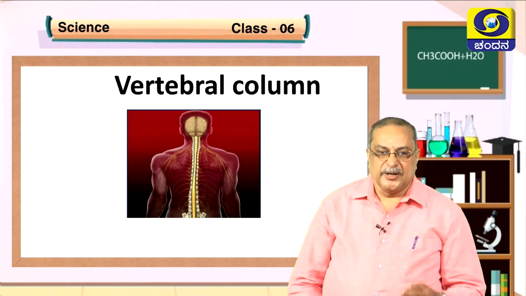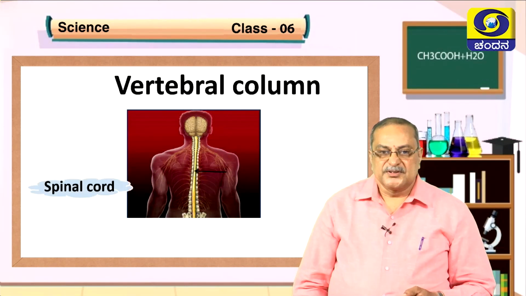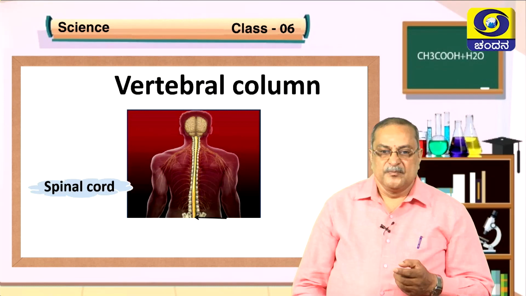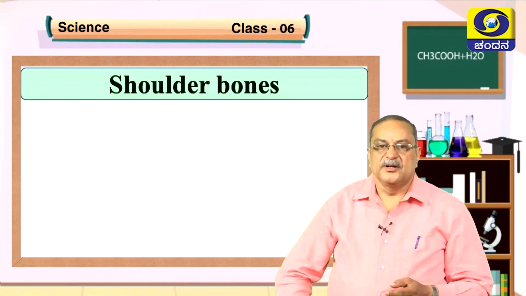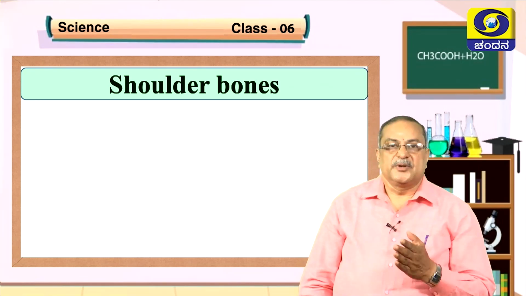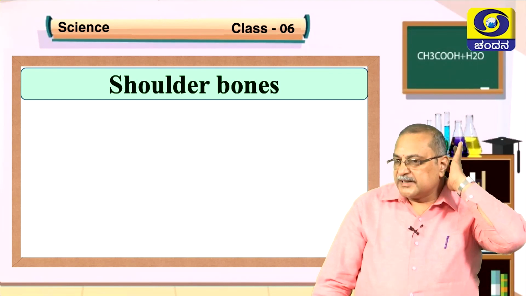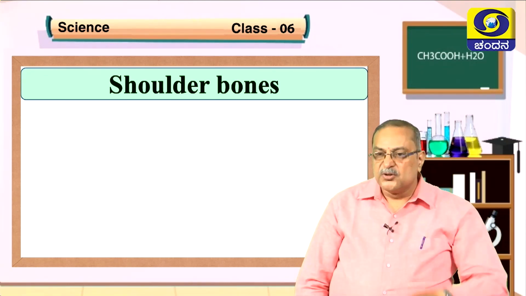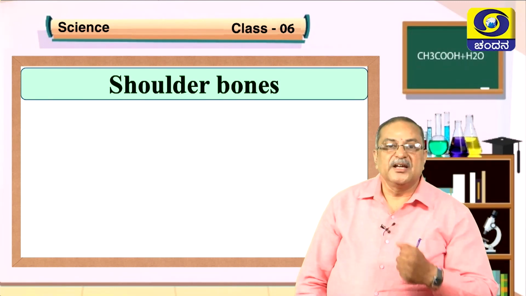See, inside the vertebral column you will see one long rope-like structure going through. That is nothing but the spinal cord. It arises from the brain and ends in the last bone of the vertebral column. So the spinal cord arises from the brain, enters the vertebral column and goes to the bottom, the last one. It also acts as a controller of involuntary actions in our body.